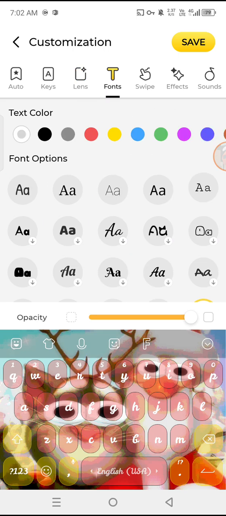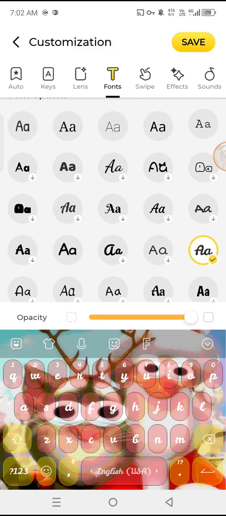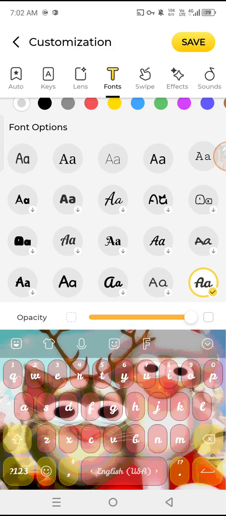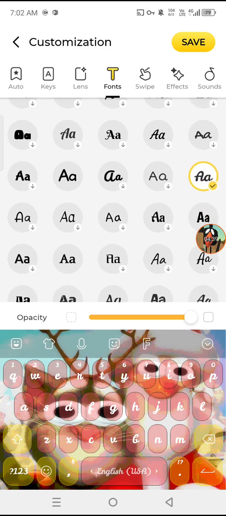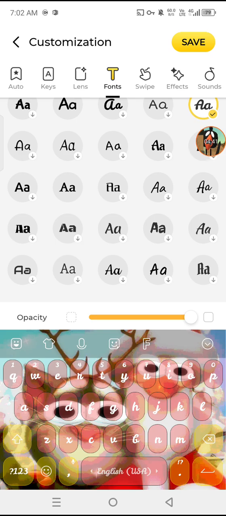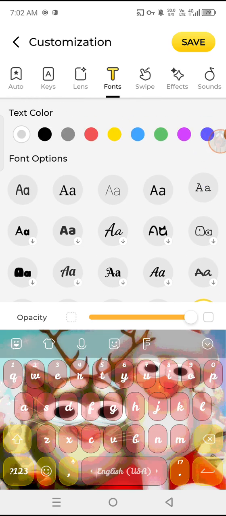Choose the font you want. I already have this one installed. But if you want a different font, you can just download any of them. Don't worry, you don't have to pay money.